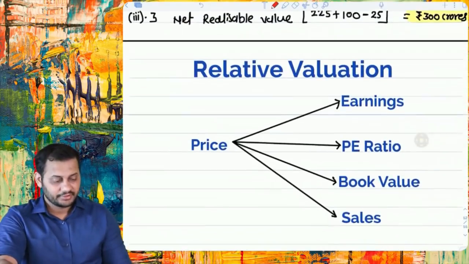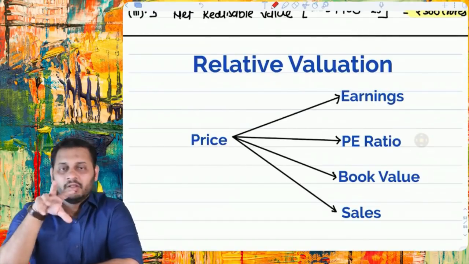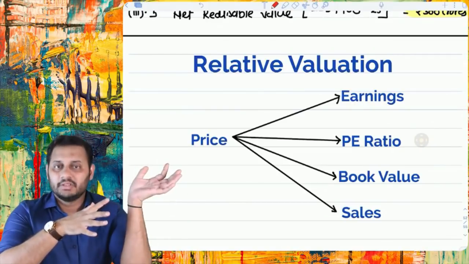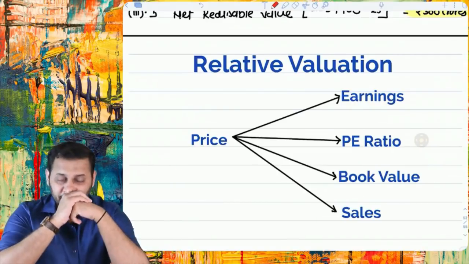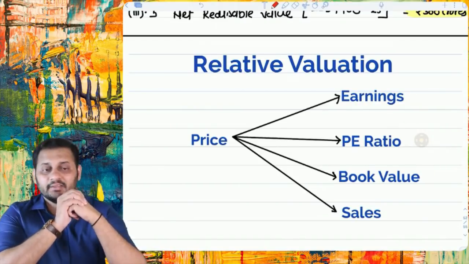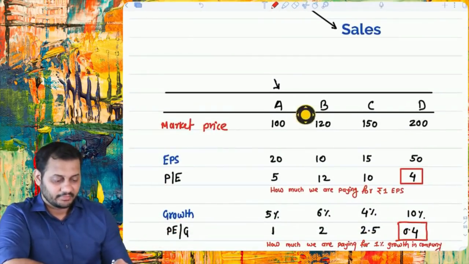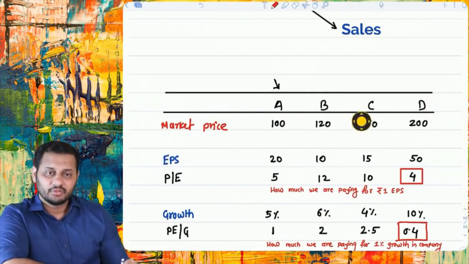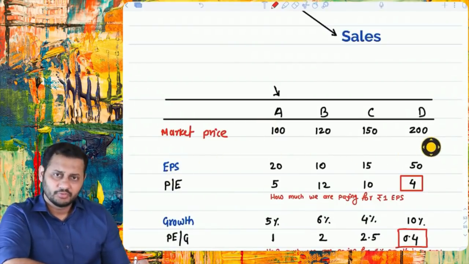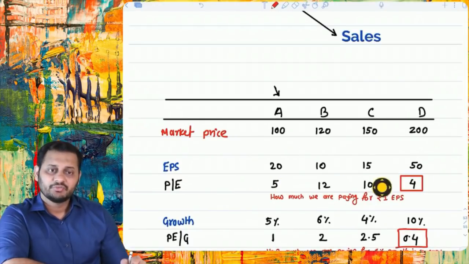Then comes the relative valuation method. The relative valuation concept is very simple. I will tell you. First of all, relative valuation means you are comparing your company with the other companies based on different factors or different multiples. One of the basic multiples is the price, and then we took the market price of four different companies, let's say A, B, C, D. Then first we'll take EPS of all the four companies, and based on market price divided by EPS, we calculated the P ratio. So the P ratio of all these companies is there.